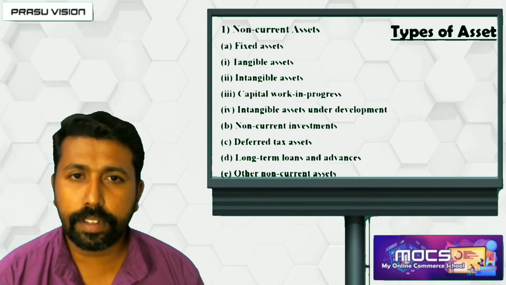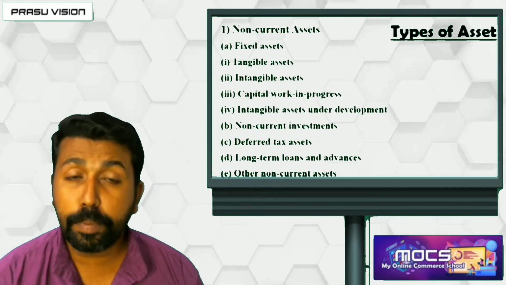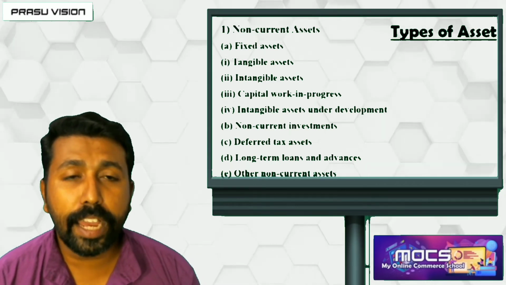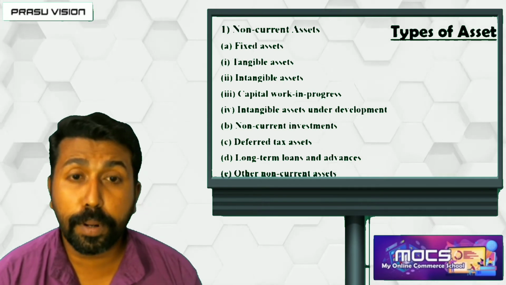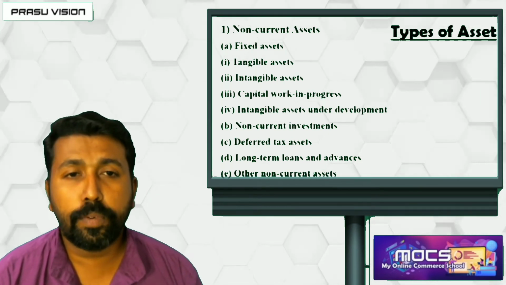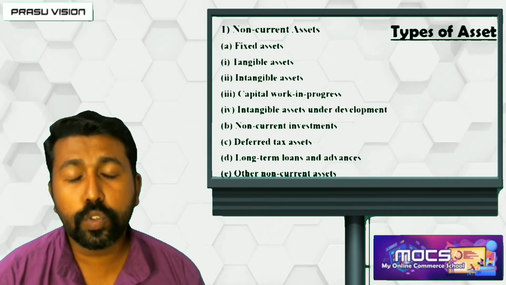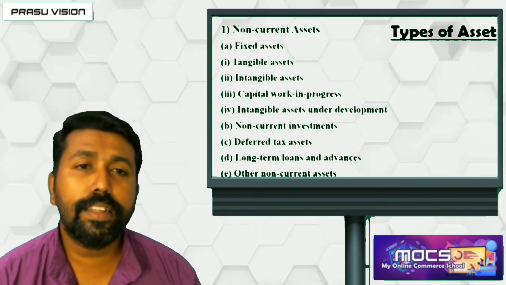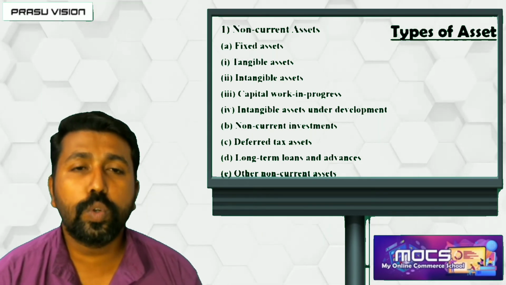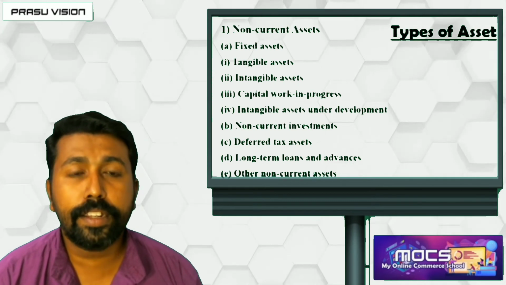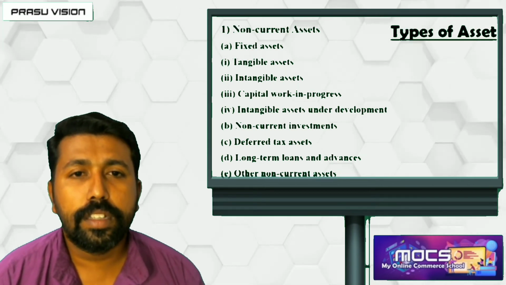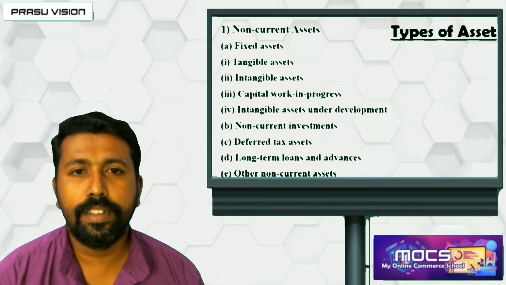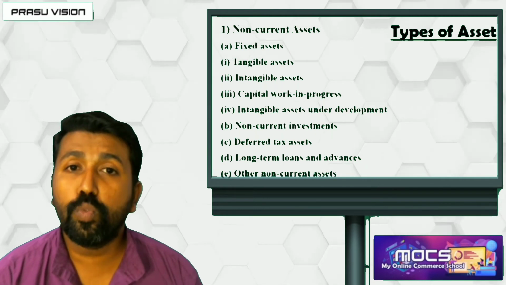Capital work in progress. The best example: suppose you are running a business organization and, for diversification, in order to bring more and more products, you are forced to create a new building to store the raw material and the finished goods, also for conducting the production activities, packing, everything. You started the foundation work and the work is in progress. Construction of the building is under progress. That is known as capital work in progress.